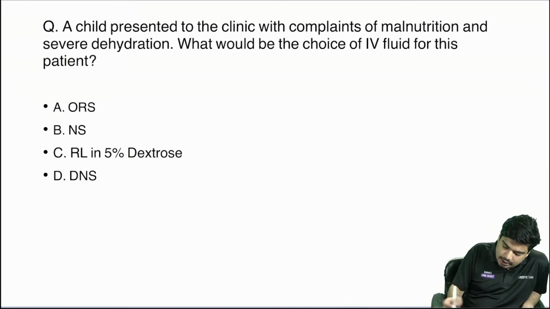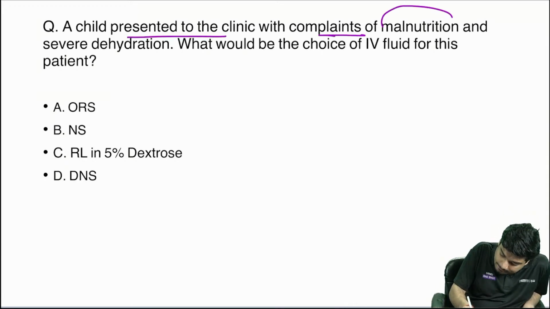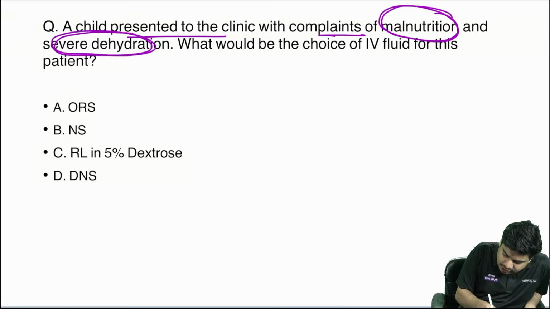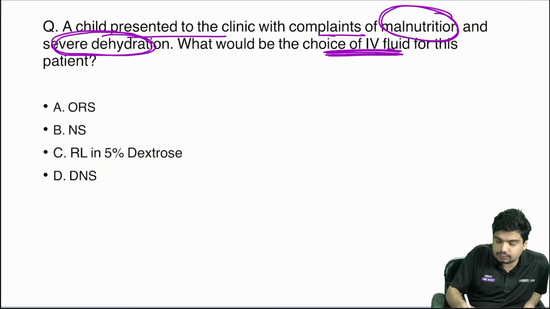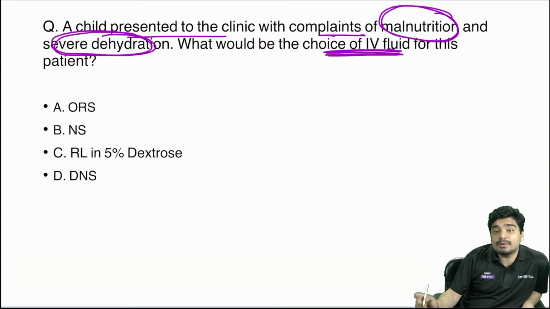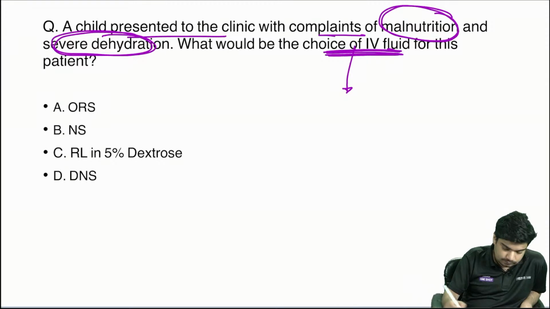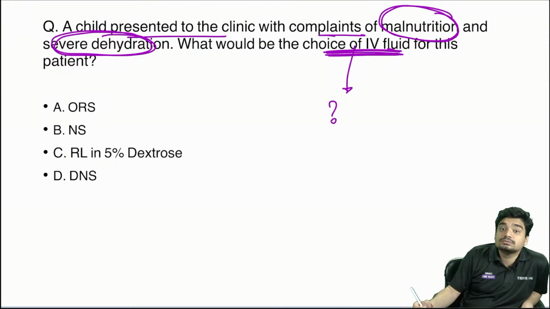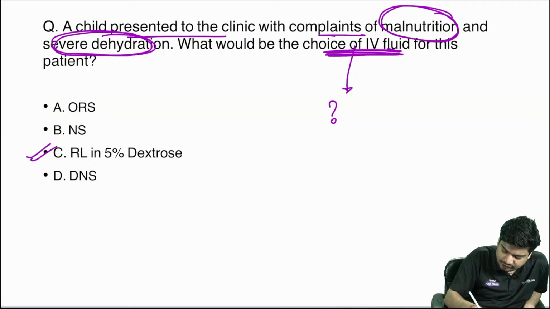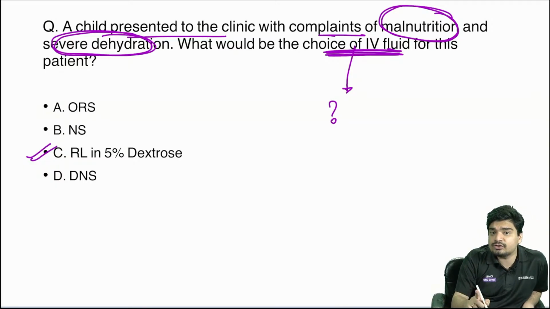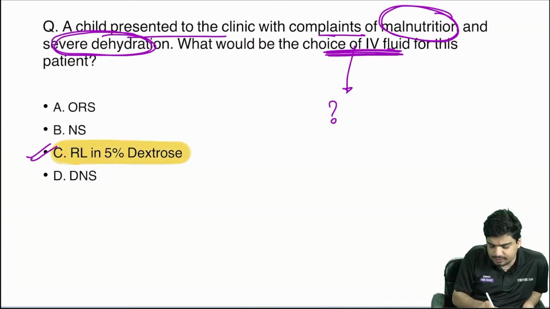Let's see this question. A child presented to the clinic with complaints of malnutrition and severe dehydration. What is the IV fluid? So remember, I discussed this in malnutrition. What is the IV fluid we give if you have dehydration? Exactly, it's going to be RL with 5% dextrose. So anytime you are going to use IV fluids in dehydration, it's going to be RL and 5% dextrose.